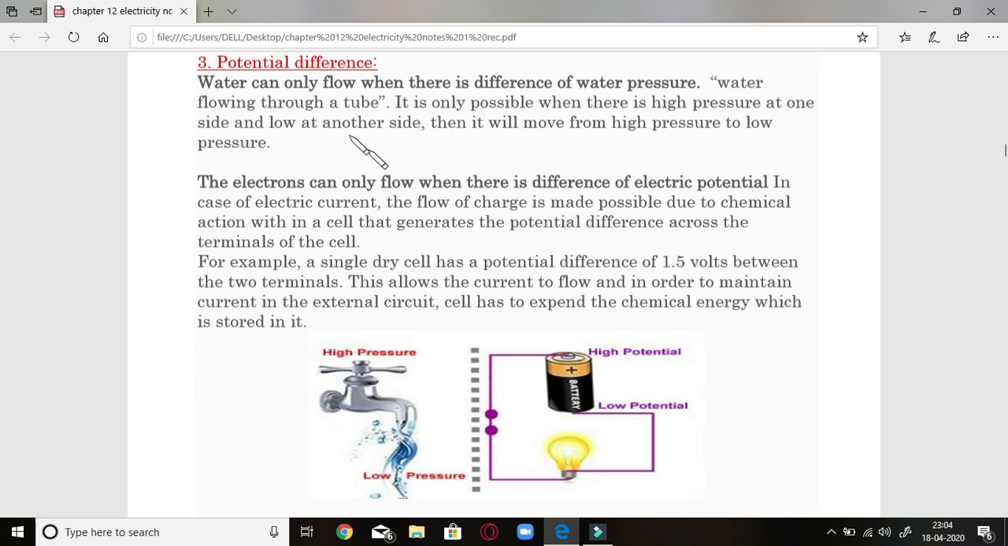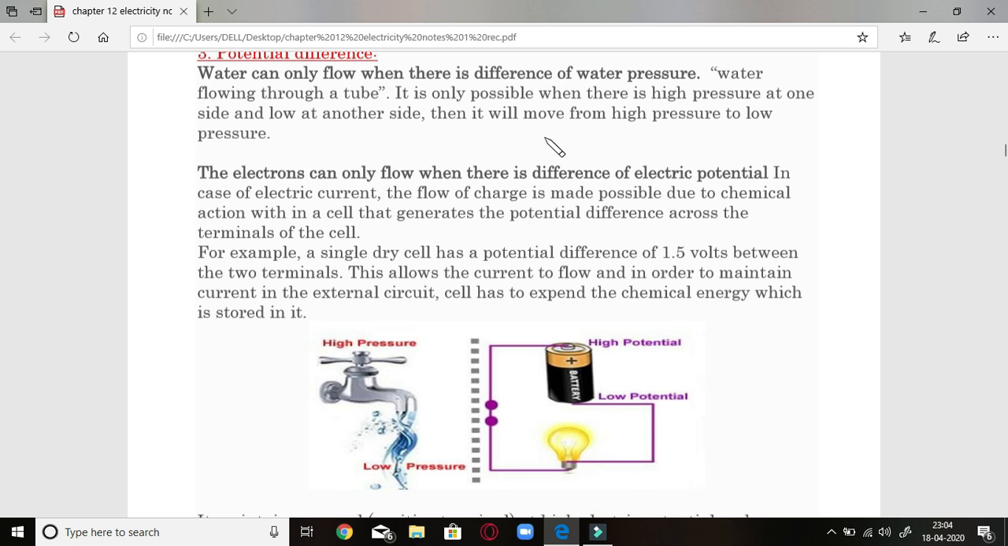Let us see what is written here. Water can only flow when there is a difference of water pressure. Water flowing through a tube is only possible when there is a high pressure at one end and low at the other end. The electron can only flow when there is a difference of electric potential. In this case, electric current, the flow of charge, is made possible due to the chemical action within the cell. So chemical action is very important so as to flow electrons from one end toward the other end.